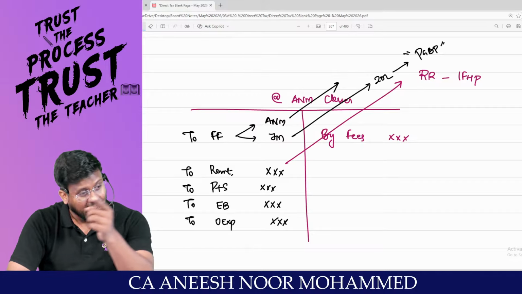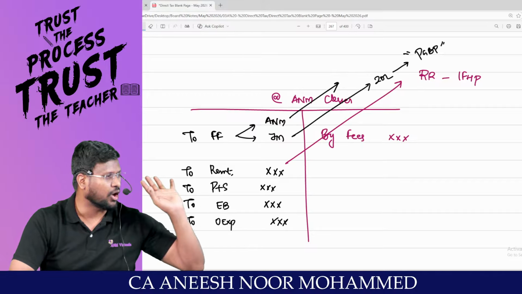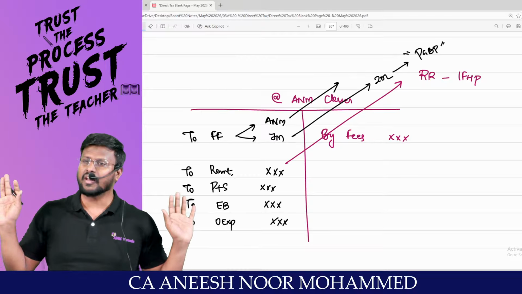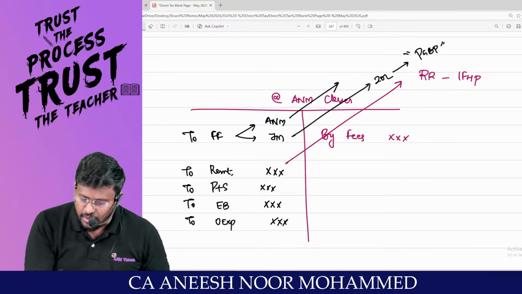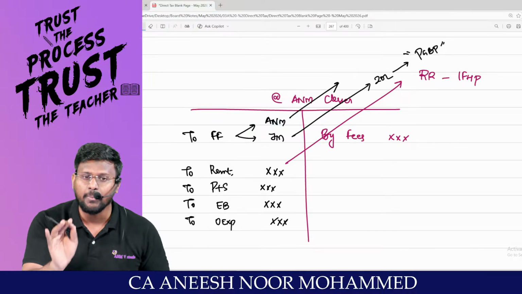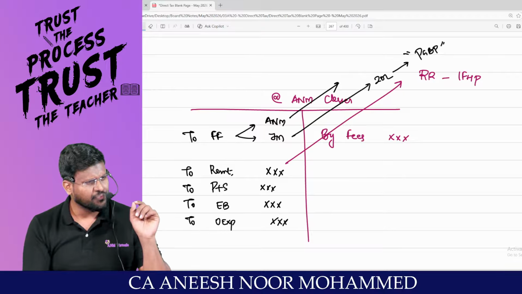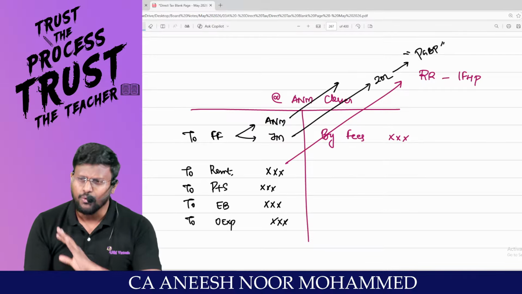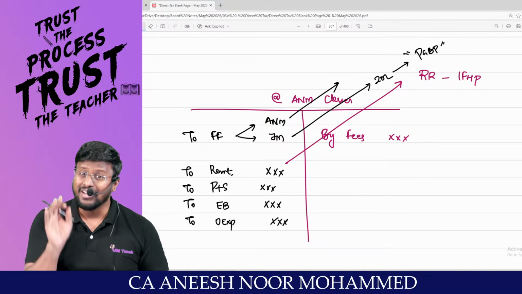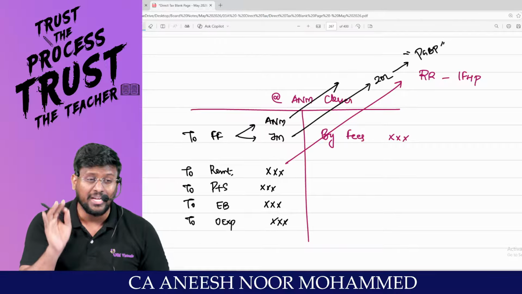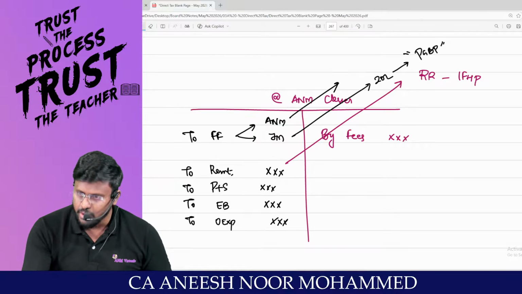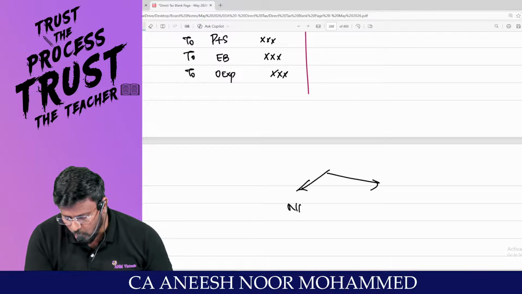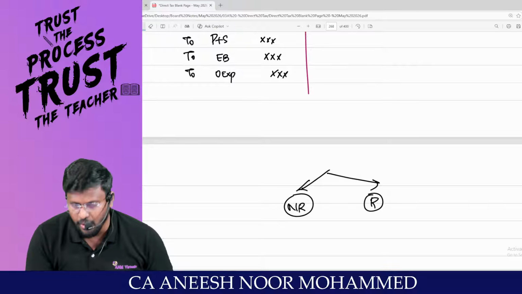Then the government has allowed a deduction, but the government has not got the tax on the income of 20 lakh. Am I right? So the government said, hey Mr. ANM, you do one thing. If you want to debit anything to your profit and loss account, you are liable to deduct TDS. If you are liable to deduct TDS, and if no TDS has been deducted or deducted TDS has not been paid to the credit of the central government, then you check to whom you have made the payment, whether to a non-resident or to a resident.